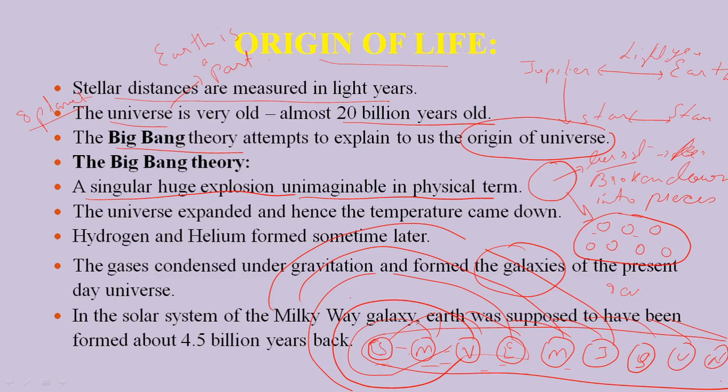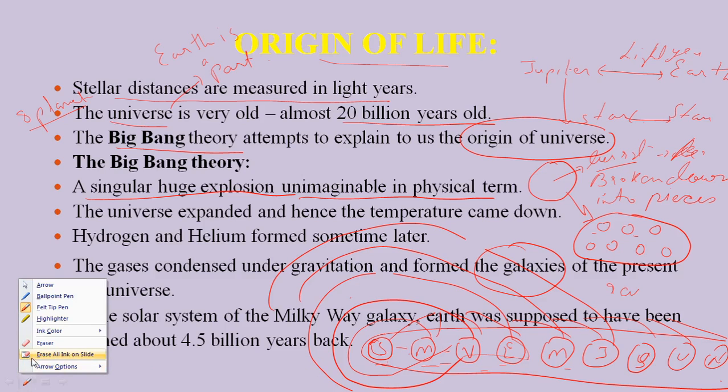So finally, the Big Bang explains that there is an explosion of a large entity which is broken into smaller molecules, and these smaller molecules give rise to planets or stars, and all these together give a universe.